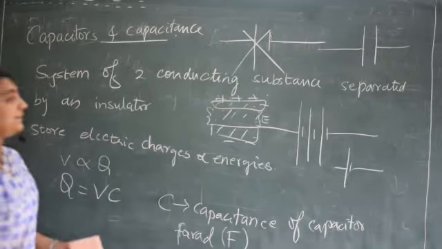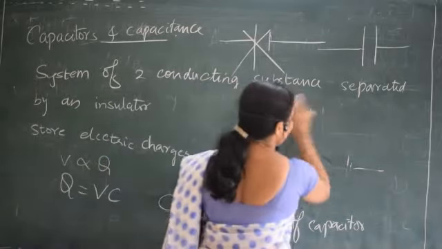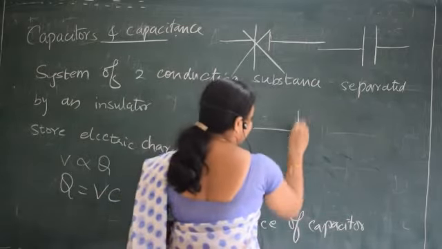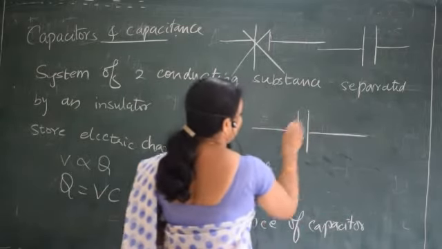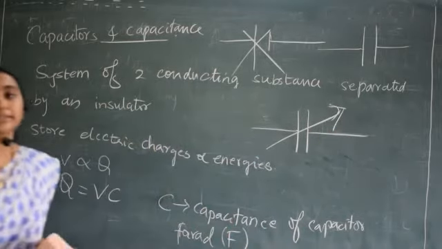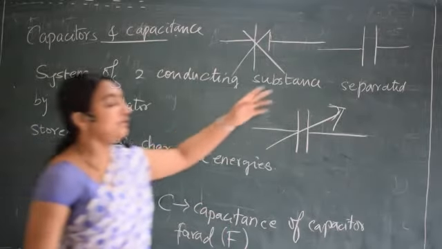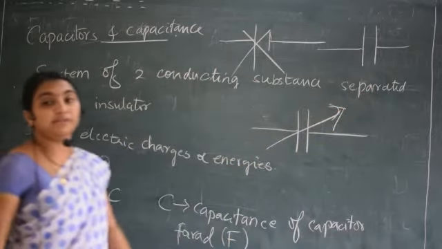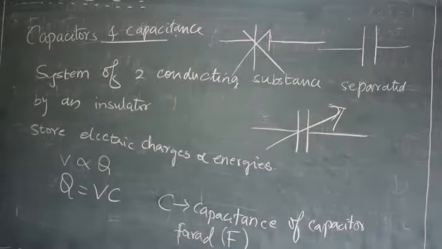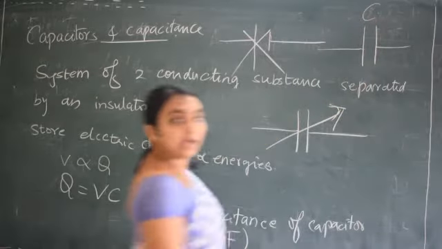Symbol of the variable capacitor. Variable capacitor means you can vary the capacitance of the capacitor. That capacitor is the same two lines with a cross line, one arrow mark like this. This is the symbol of the variable capacitor. So this is the symbol of the capacitor. This is the symbol of the variable capacitor. After drawing this, better to write C. Okay, C.